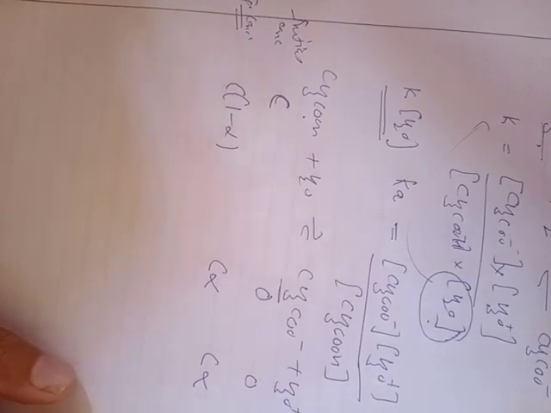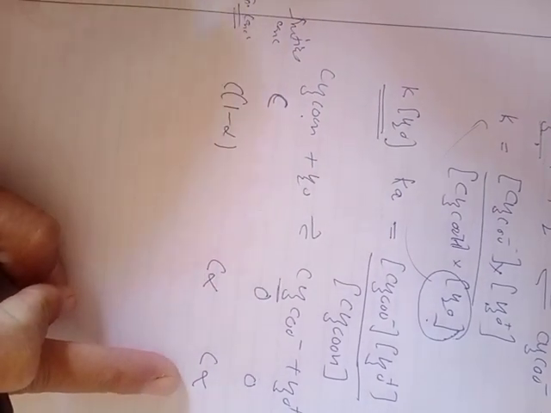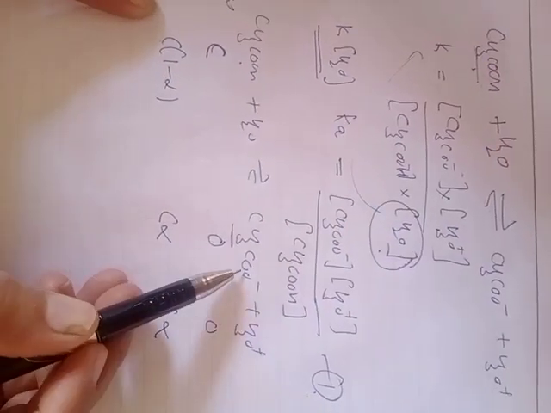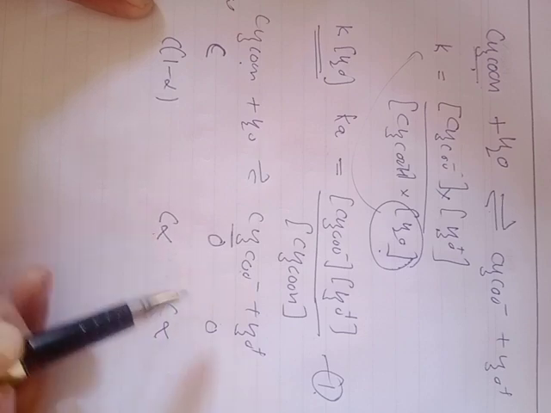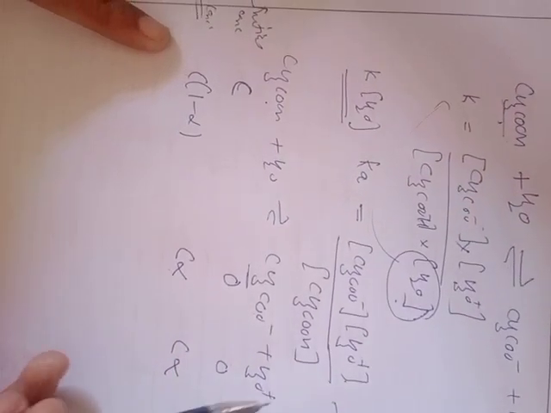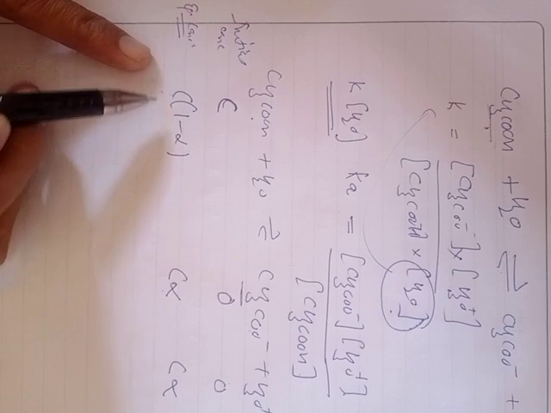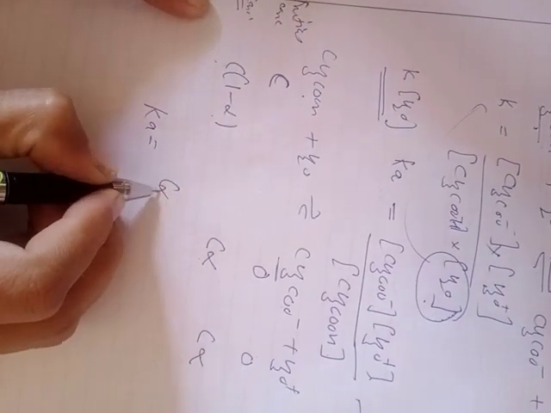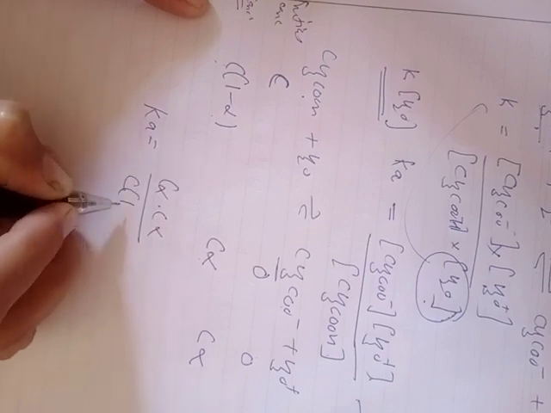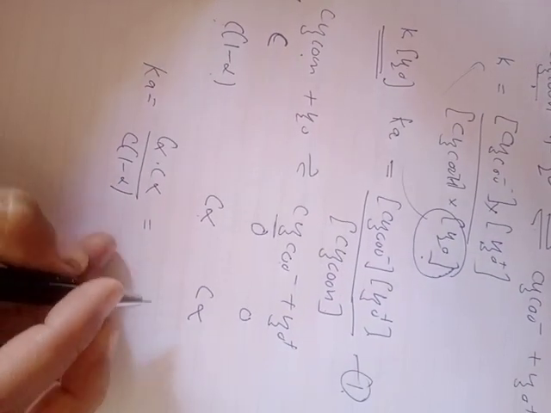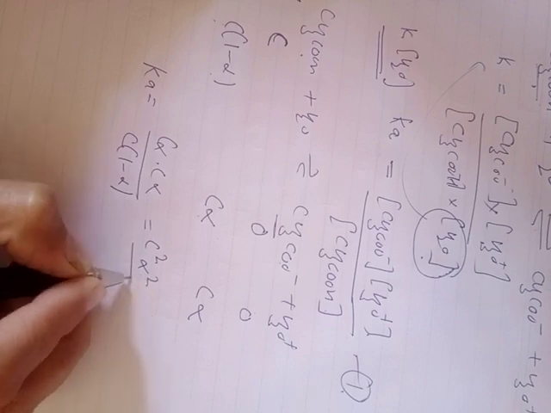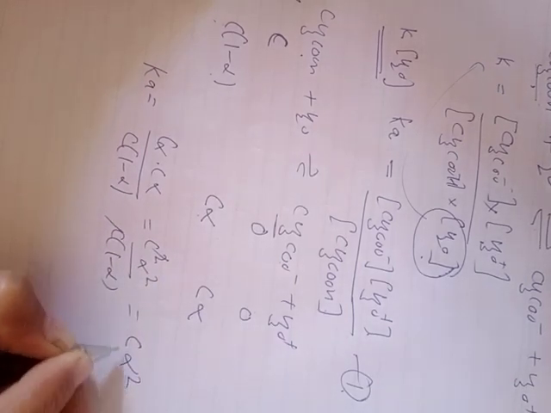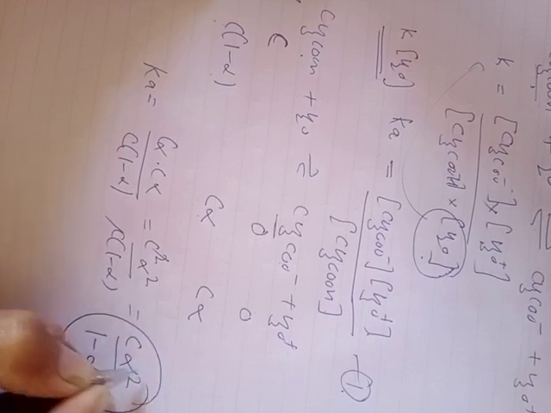Now putting this value of equilibrium concentration in this equation first. Now the concentration of acetate ion is C alpha, hydronium ion is C alpha, and concentration of acetic acid is C into 1 minus alpha. Therefore Ka becomes equal to C alpha into C alpha divided by C into 1 minus alpha, or it is written as C square alpha square by C into 1 minus alpha. The equation becomes C into alpha square divided by 1 minus alpha.